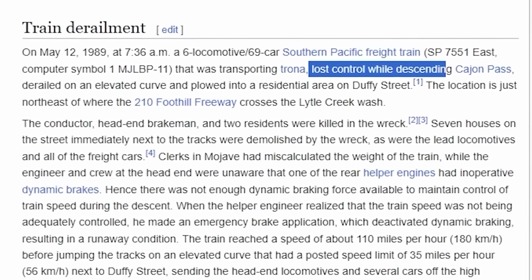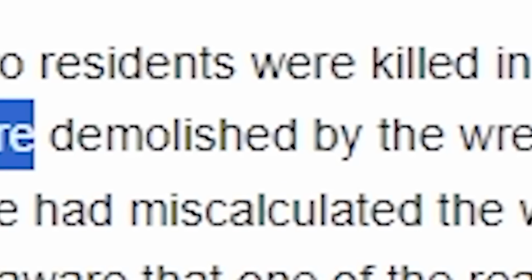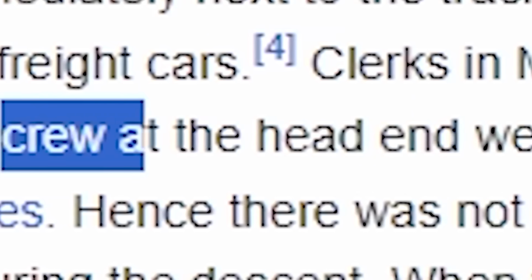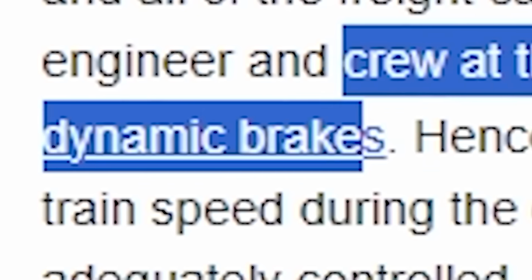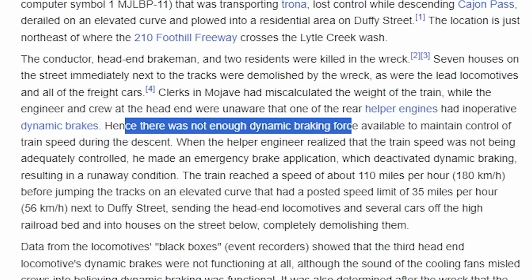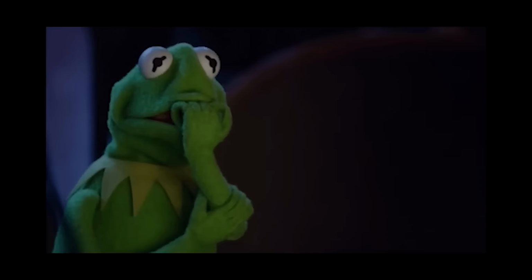So it lost control while descending and derailed on an elevated curve and plowed into a residential area. Wow, 7 houses were demolished by the wreck. So it seems like the crew were unaware of one of the rear helper engines had inoperative dynamic brakes. Hence, there was not enough dynamic braking force available to maintain the control of the train speed during the descent. I honestly don't know what any of this means, but it is terrifying.